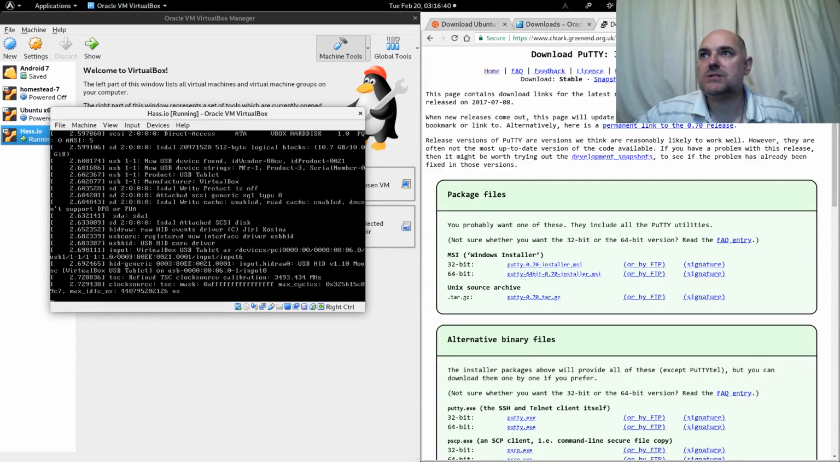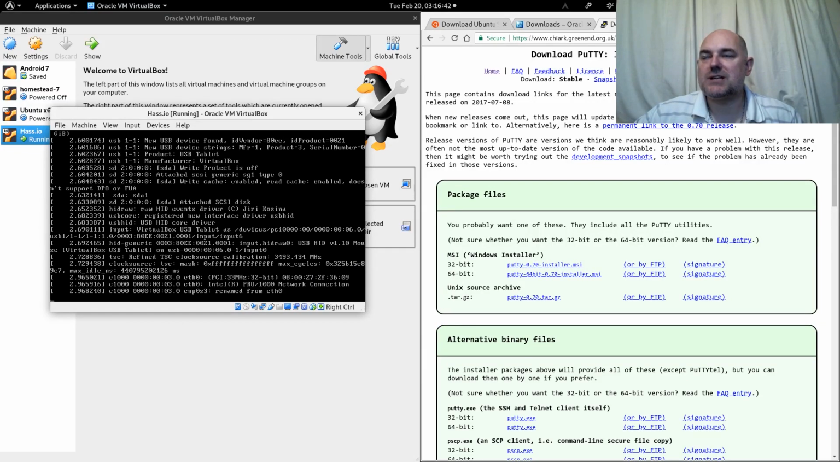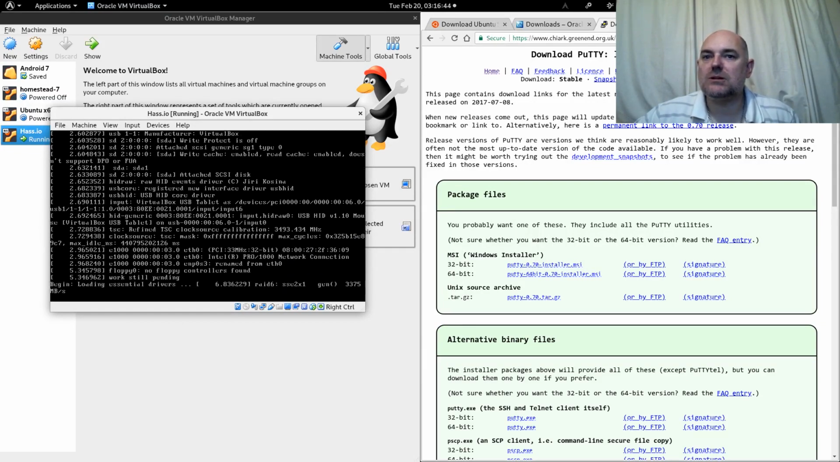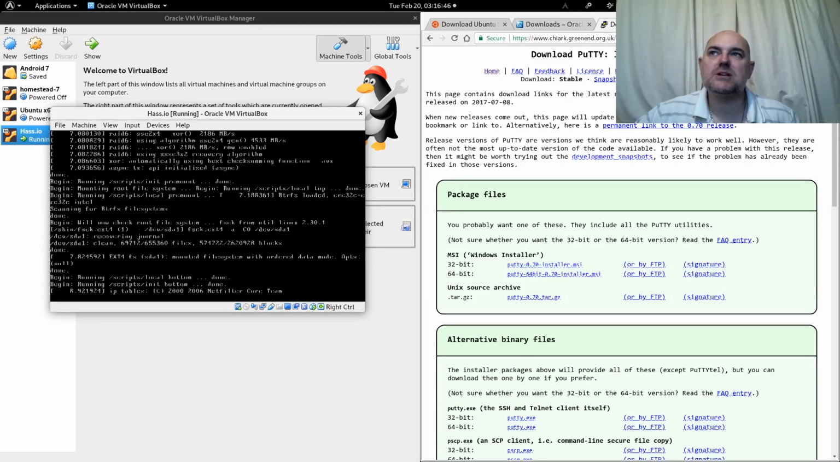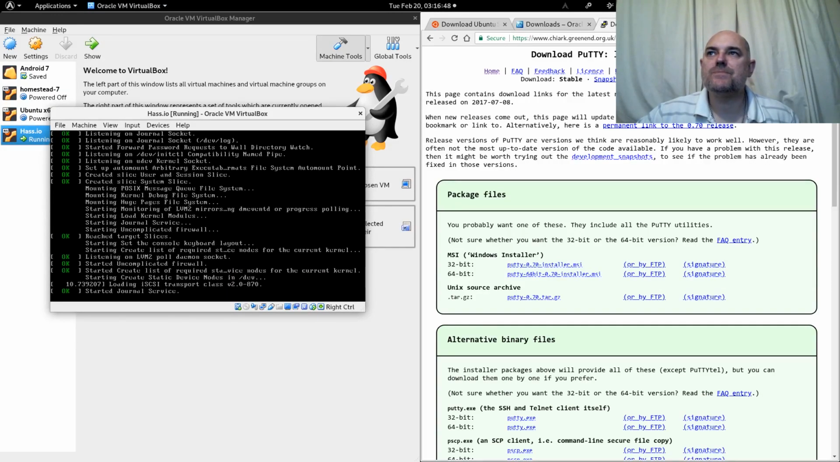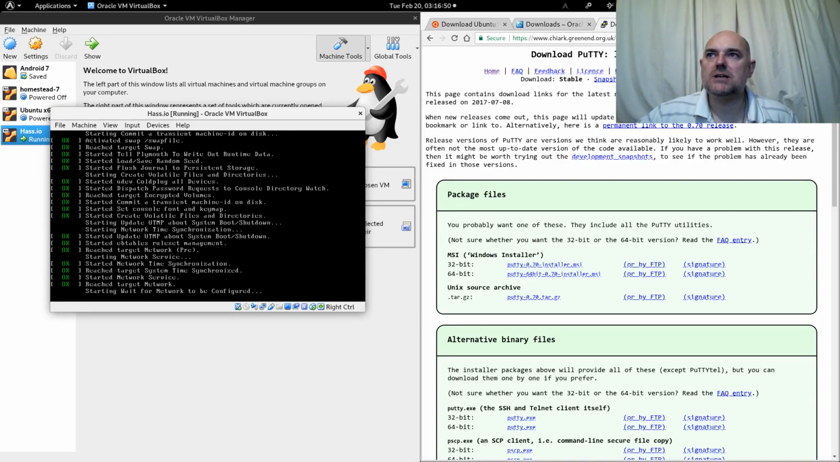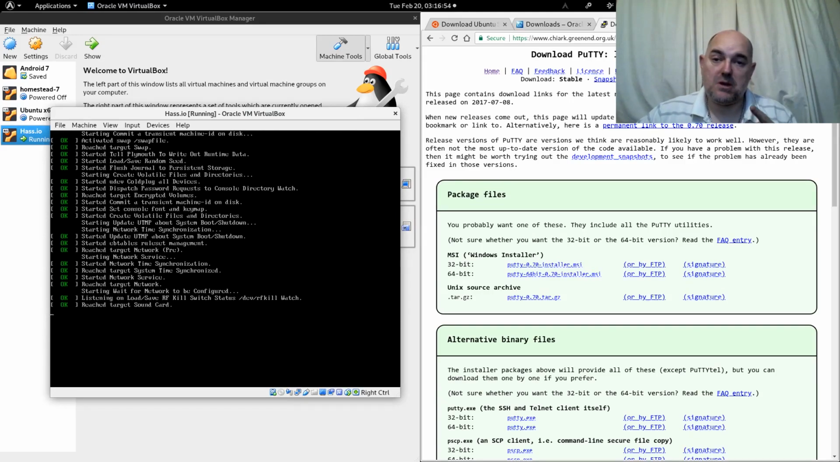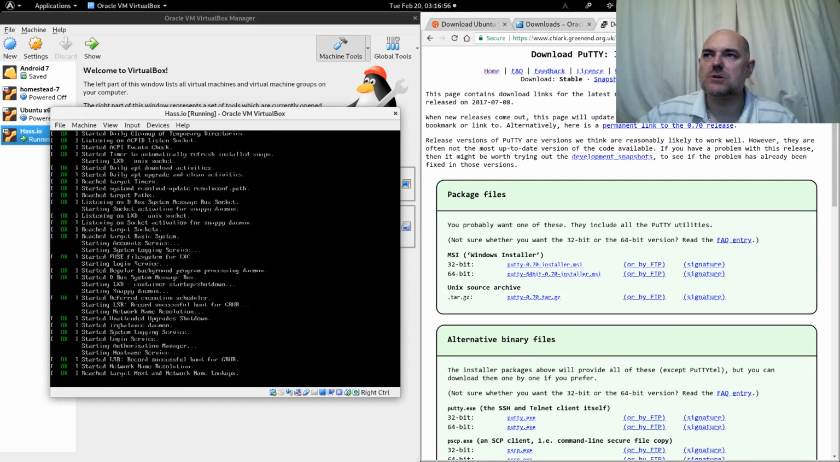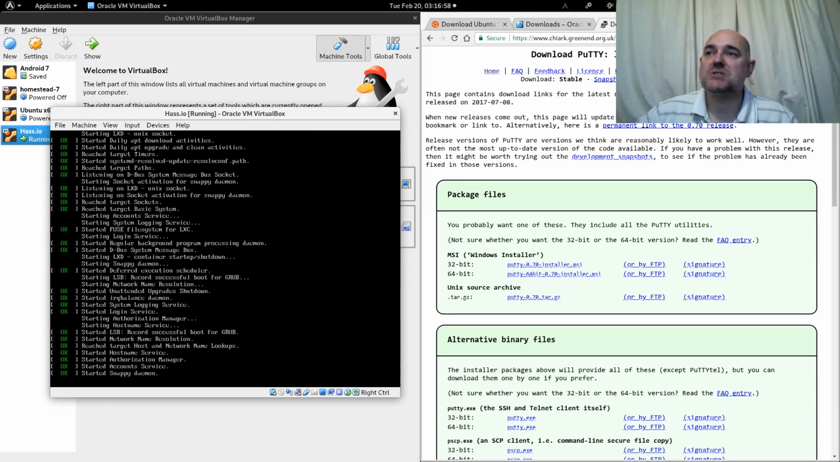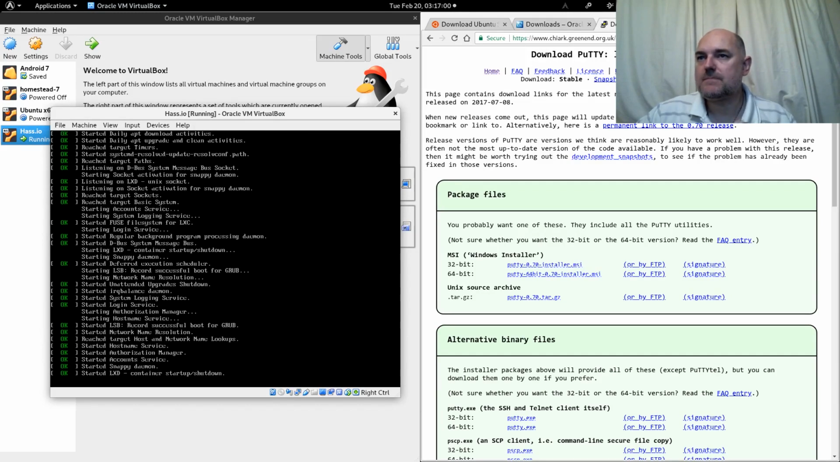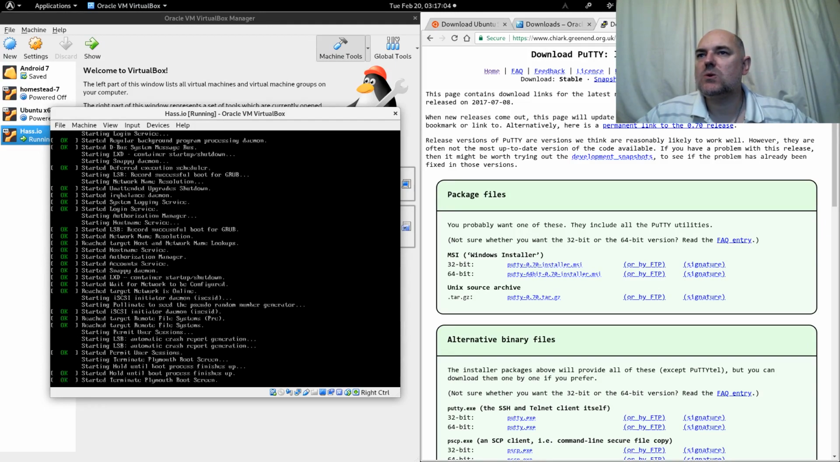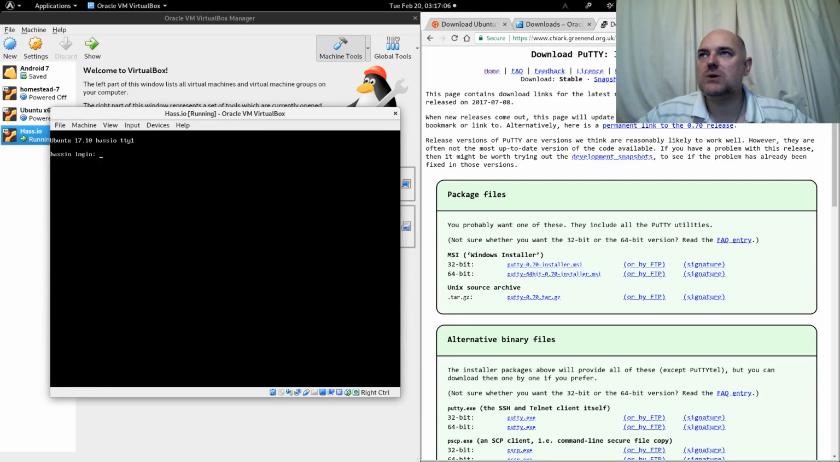Just in case you missed it, it did go through grub. It asked us if we wanted to start Ubuntu, or I believe it's the initramfs or something like that. It selected the right one, so there's no need to worry. It's now starting up Ubuntu. Once it's done that, it will go to the login screen.